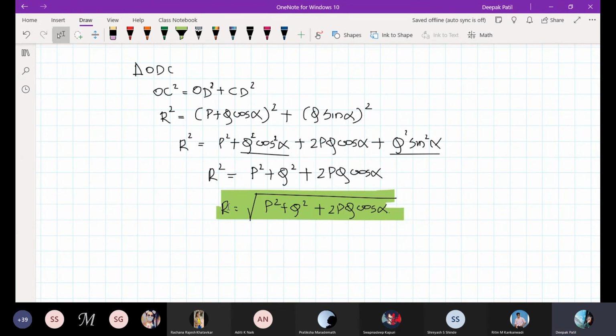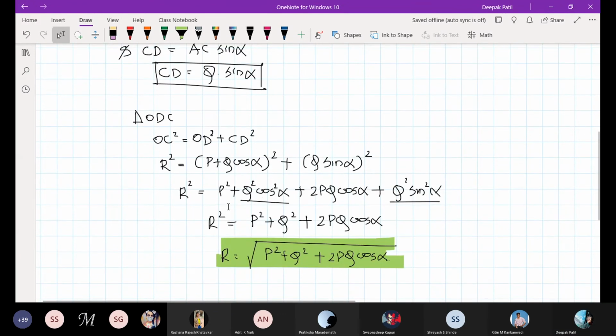Sir, here R square is equal to P square plus Q square cos square alpha plus 2PQ cos alpha plus Q square sin square alpha, no sir? Yes. Here Q square cos square alpha plus Q square sin square alpha gets 1? No, not totally. Q square you have to take common, then in the bracket cos square alpha plus sin square alpha. From trigonometry, you know sin square theta plus cos square theta is equal to 1. So only that Q square will remain outside.